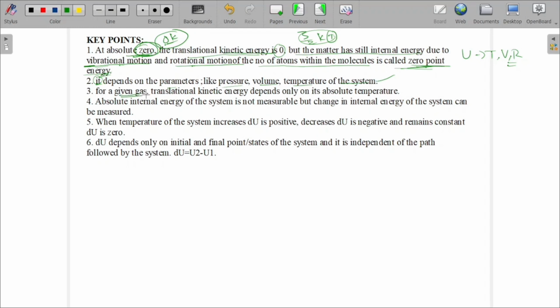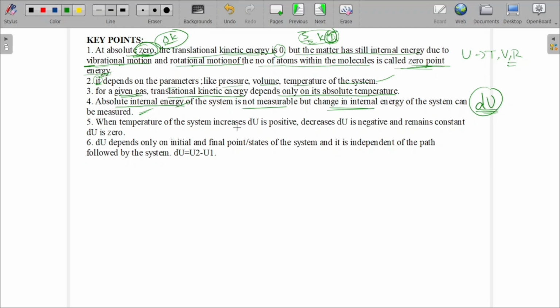For a given gas, either real gas or ideal gas, translational kinetic energy depends only on its absolute temperature, 3/2 kT, where T is the absolute temperature. The absolute internal energy of the system is not measurable, but the change in internal energy, dU, can be measured easily.